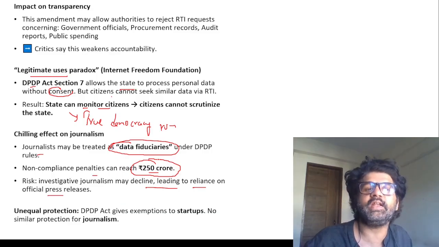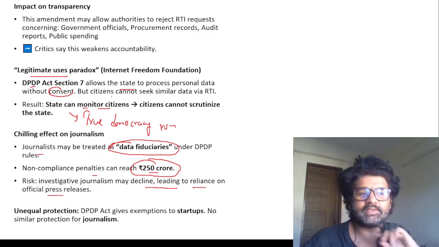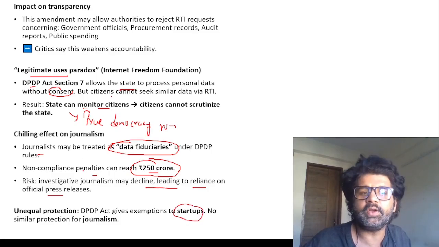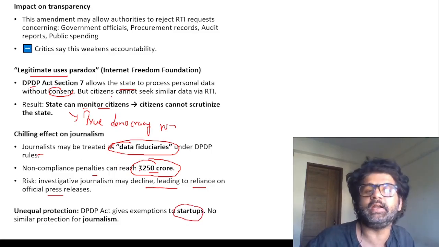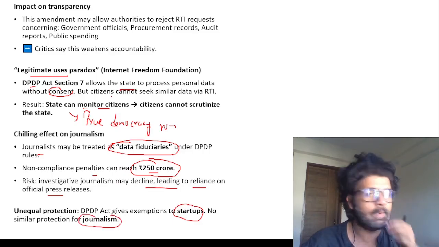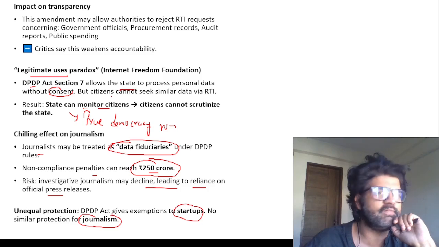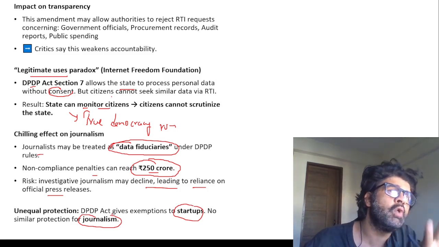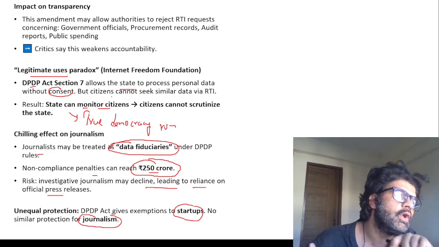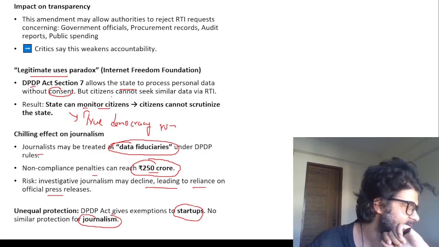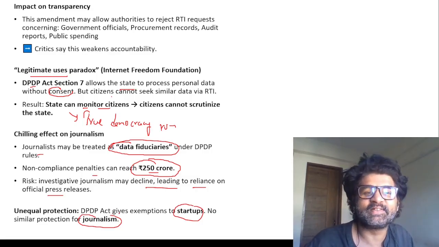You can see what is happening, what the government is trying to do in this Amrit Kaal DPDP Act. Now here, startup companies are not treated as data fiduciaries, although they have data. But this whole data fiduciary concept applies to journalists, because again, the government does not want investigative journalism. Nobody wants journalists to monitor them. They want journalists to ask how do you eat mangoes, whether you suck it or... oh my god, this is India. Okay, let's focus, guys.